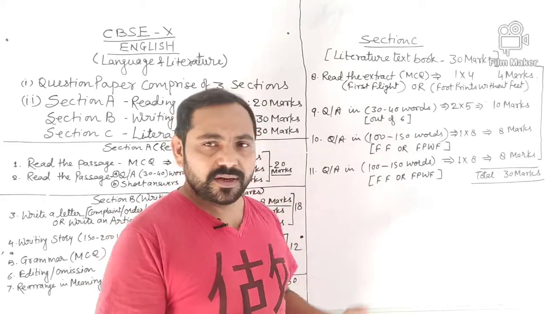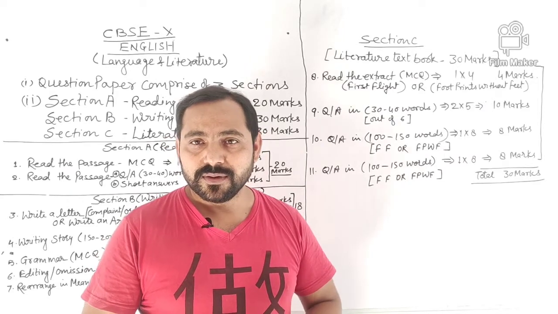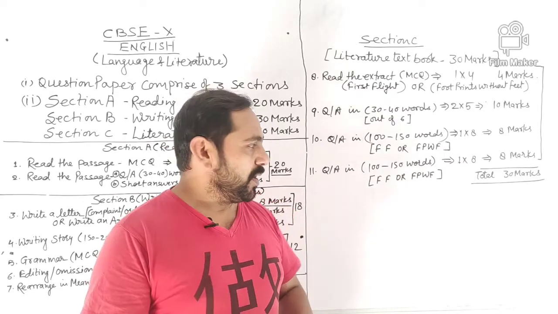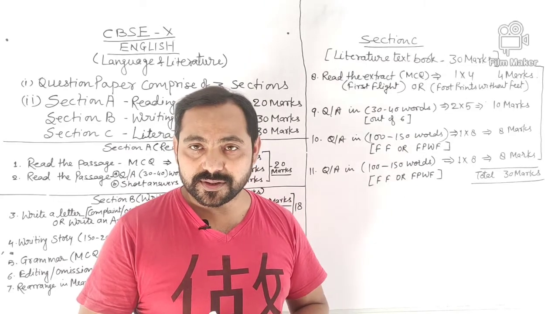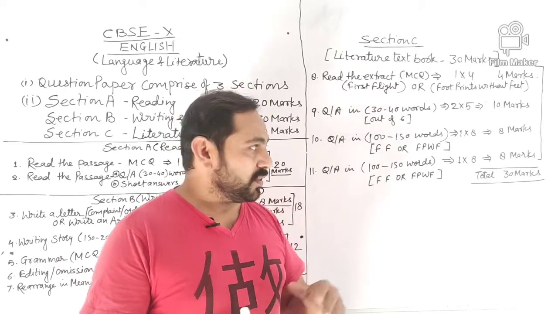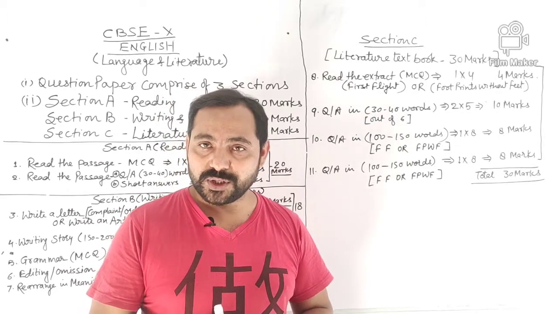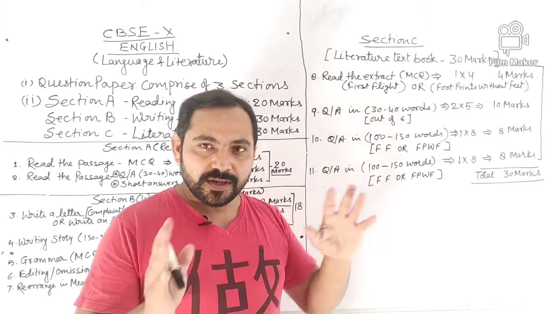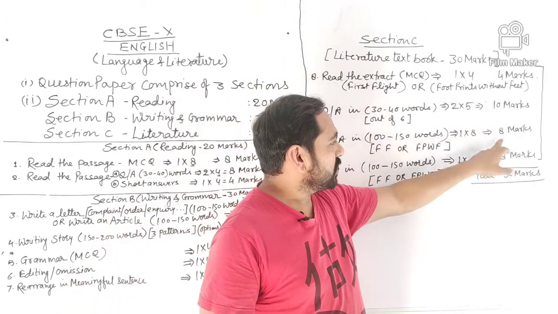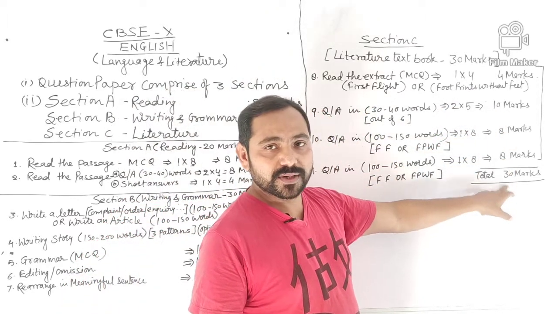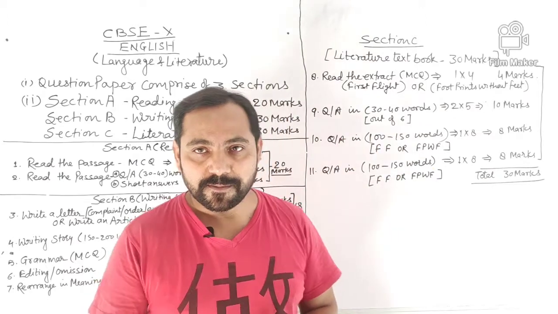Maybe they can ask for a character sketch from a chapter. They may ask you for the contrast between 2 characters. Or maybe they can ask you just to do an analysis of a chapter. So it is all about the chapter. So a total of 4 marks, 10 marks, 8 marks, 8 marks, that is a total of 30 marks for literature, section C.